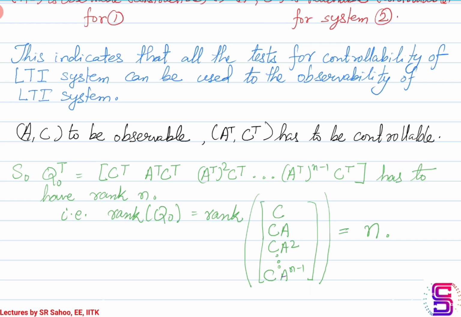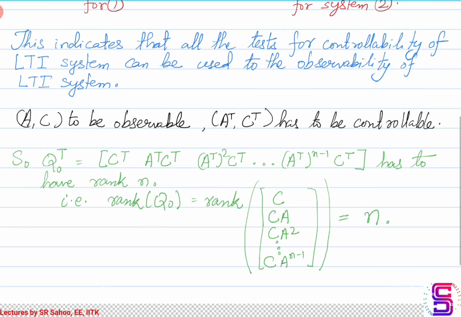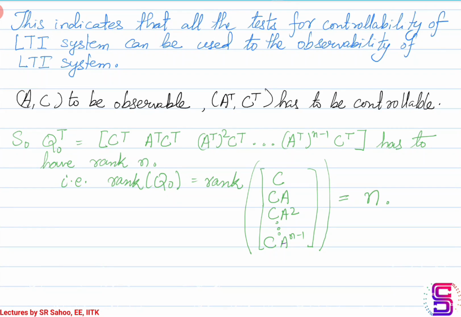It will be unobservable. Checking the rank of QO transpose is the same as checking the rank of the matrix QO, which is given by this column matrix: C, CA, CA square, till CA to the power n minus 1. This particular matrix is also known as the observability matrix.